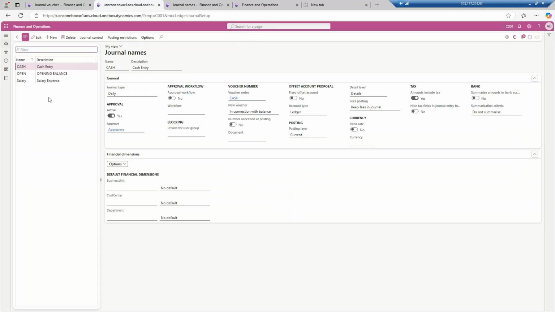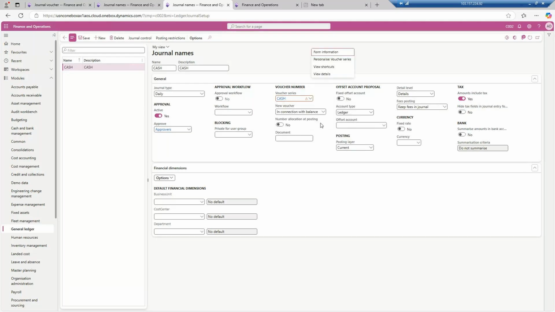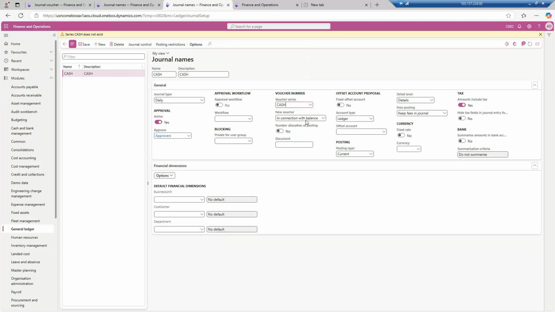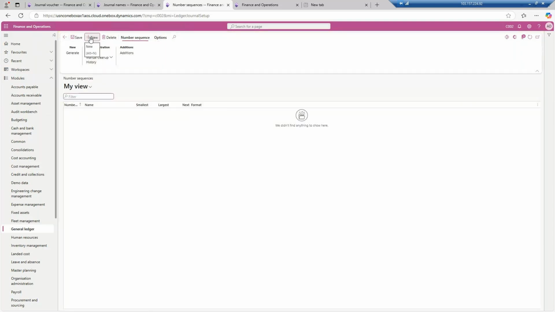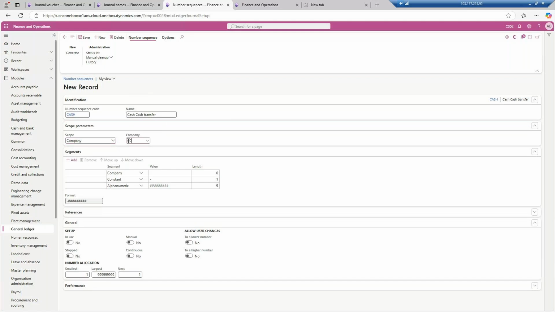So C001 journal. Here I will create a new entry. Okay, new journal name, no problem. Series cash does not exist over here. So click on the new button and then go for the cash, and on the cash transaction. Now we will go to the company and over here we will go for the C002. And this is now done. Remove this if you don't want it, and over here we will type cash and click on the save button.